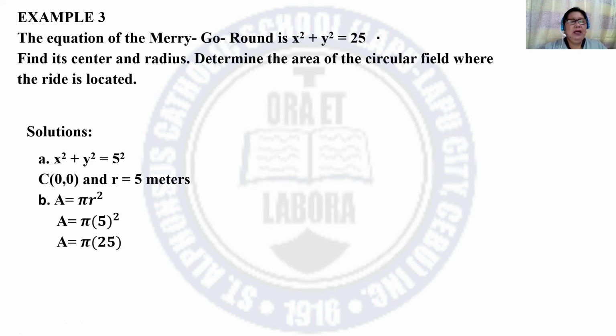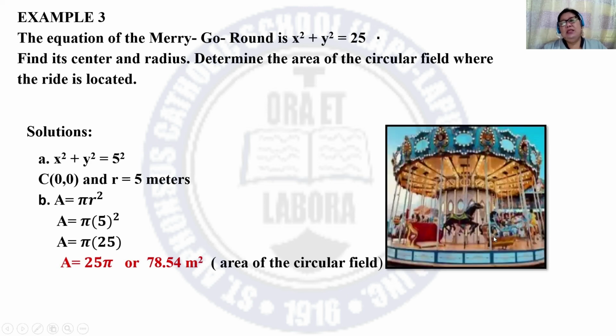So we have pi times 25, and the area is 25 pi or 78.54 meters squared. This is the area of the circular field. So this is the illustration. If this is the merry-go-round, you are asked for the area where the merry-go-round is located.